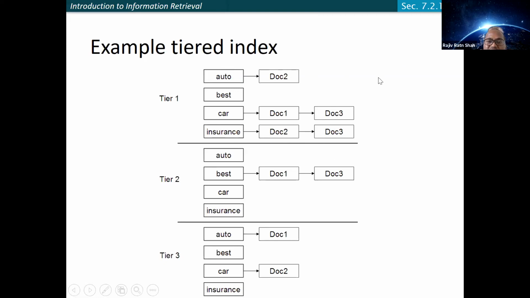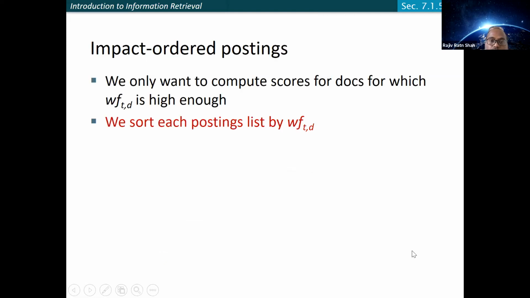If your need is satisfied, that is the top documents you want to return, that's great. If not, then simply go to the second tier, where you can get some additional documents, and accordingly you can go further and get additional documents. So in a way, you can impact the order of postings. We want to compute scores for documents having a high score. That could be in terms of term frequency, it could be quality, and so on.